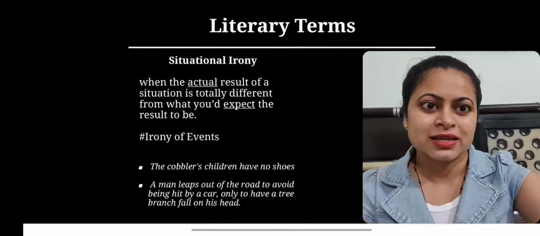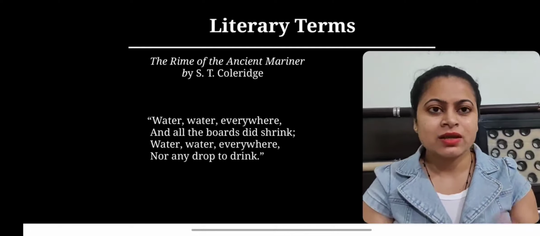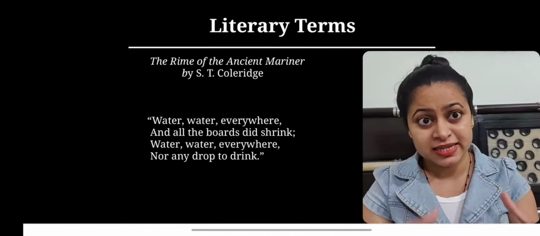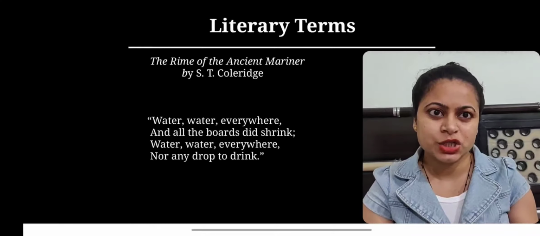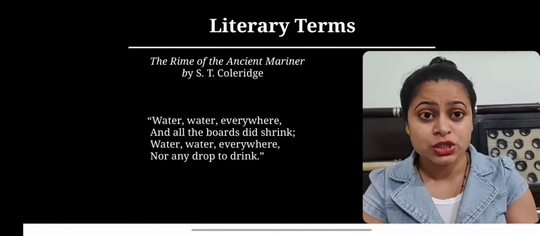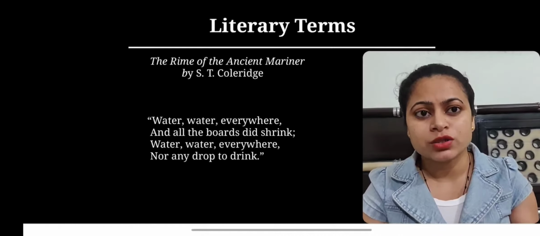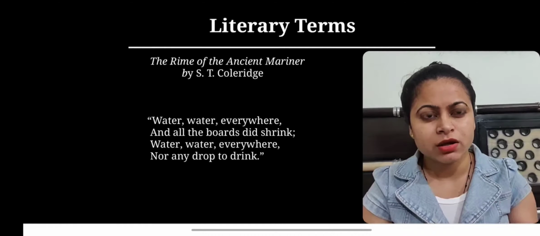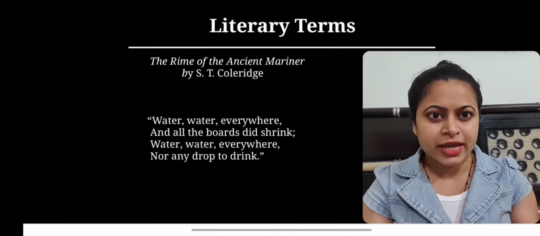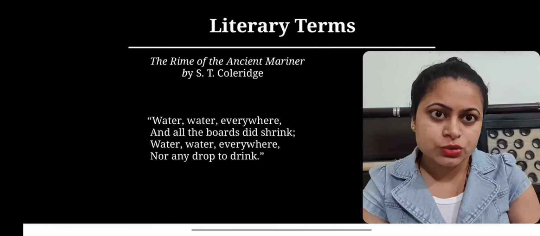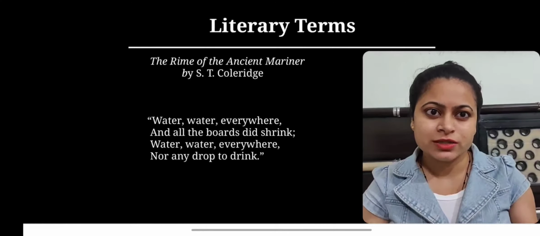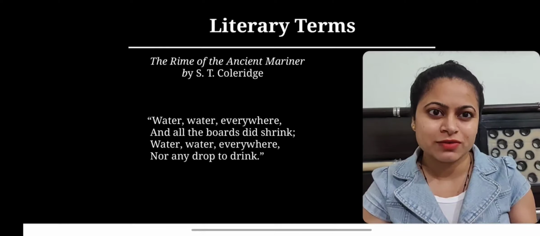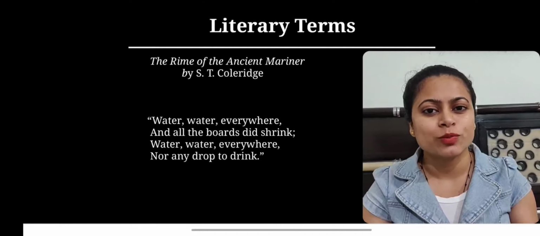From literature, I have taken this excerpt from the famous ballad, The Rime of the Ancient Mariner by S.T. Coleridge, and it is one of the quatrains composed by Coleridge. I would like to read it out to you. Water, water everywhere, and all the boats did shrink. Water, water everywhere, nor any drop to drink.